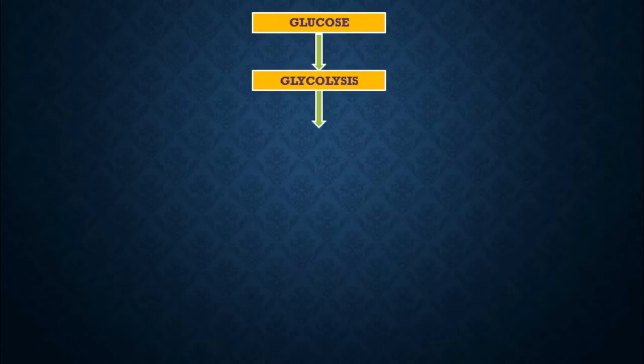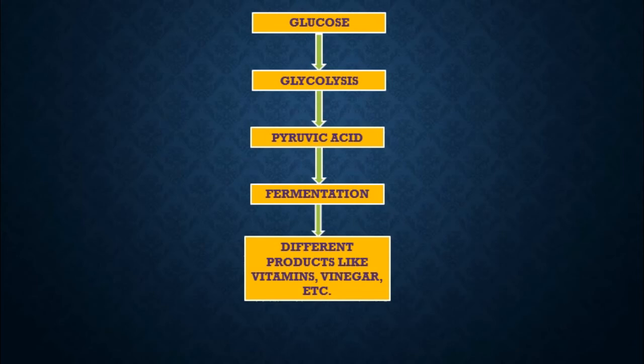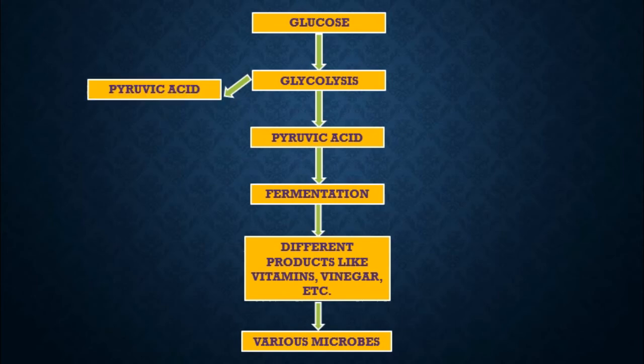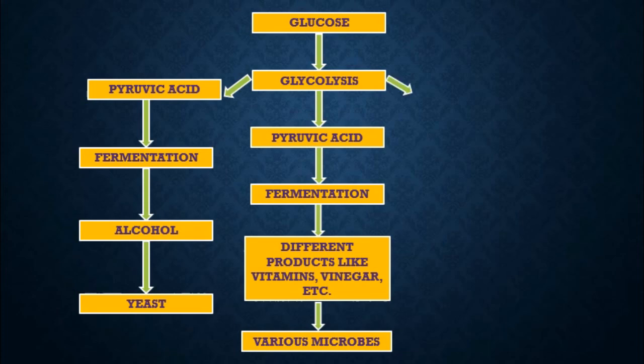Now let us see different ways of anaerobic respiration in organisms and cells. Glucose undergoes glycolysis. As a product of glycolysis, we get pyruvic acid. This pyruvic acid undergoes fermentation and produces different products like vitamins, vinegar, etc. This takes place in various microbes. There are other ways and other products are produced. For example, by glycolysis we get pyruvic acid. That pyruvic acid undergoes fermentation and produces alcohol. This takes place in yeast.